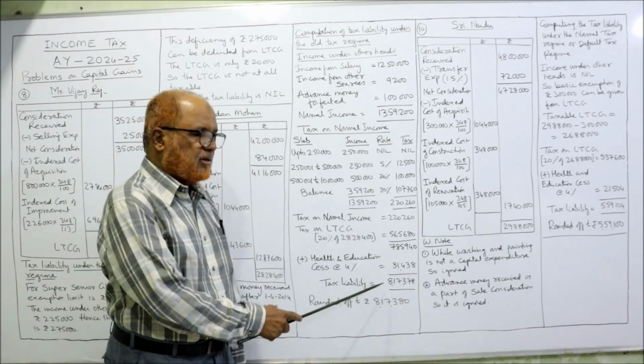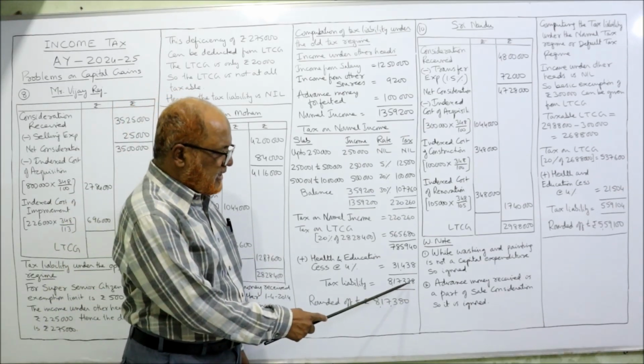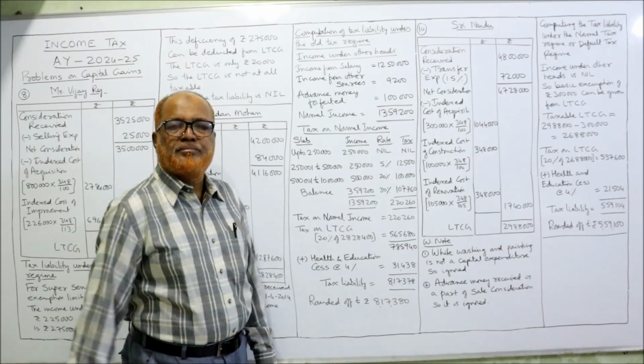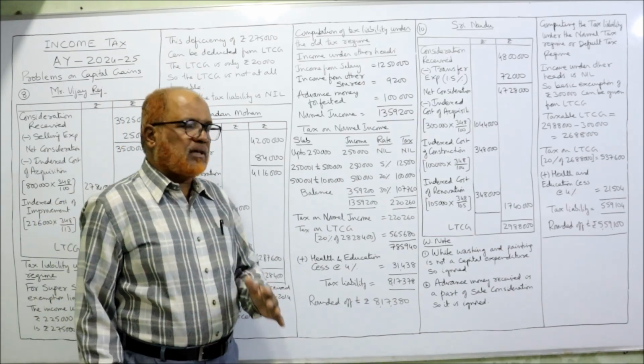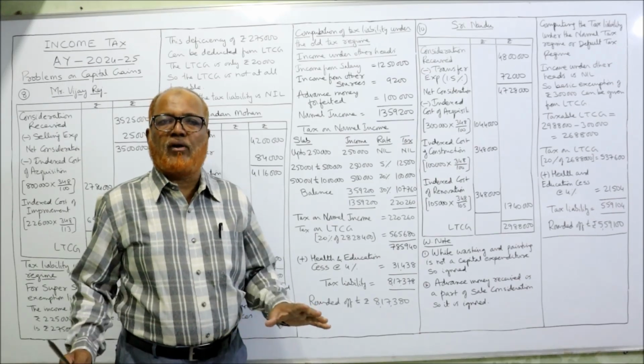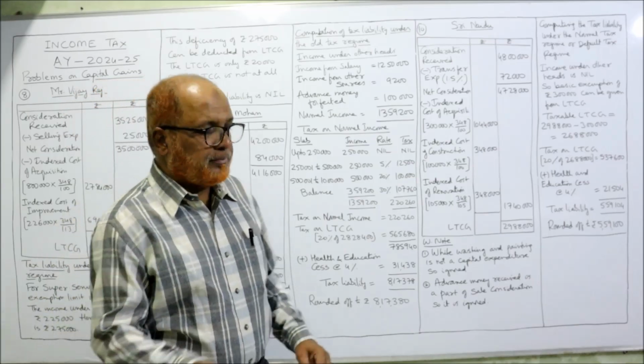8,17,378. This is the tax slab. Now round it off to the nearest 10. So instead of 78, we take it 80. 8,17,380 is the rounded off tax slab. That's it. One more problem.